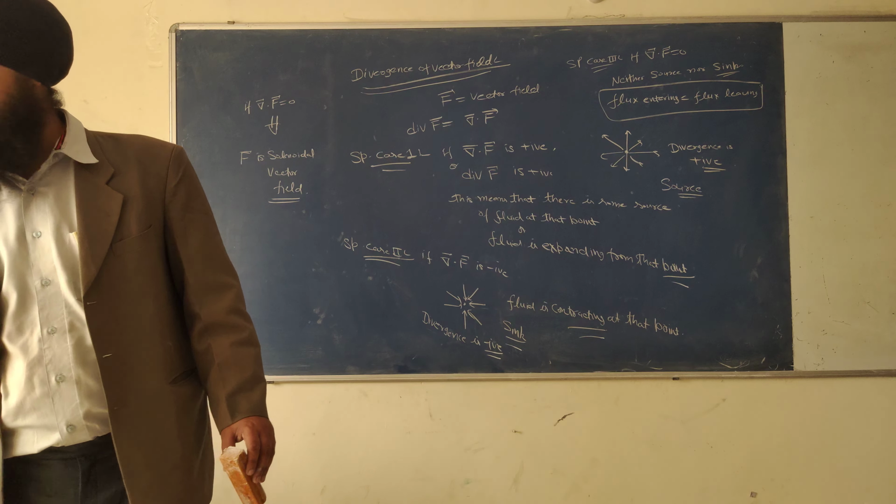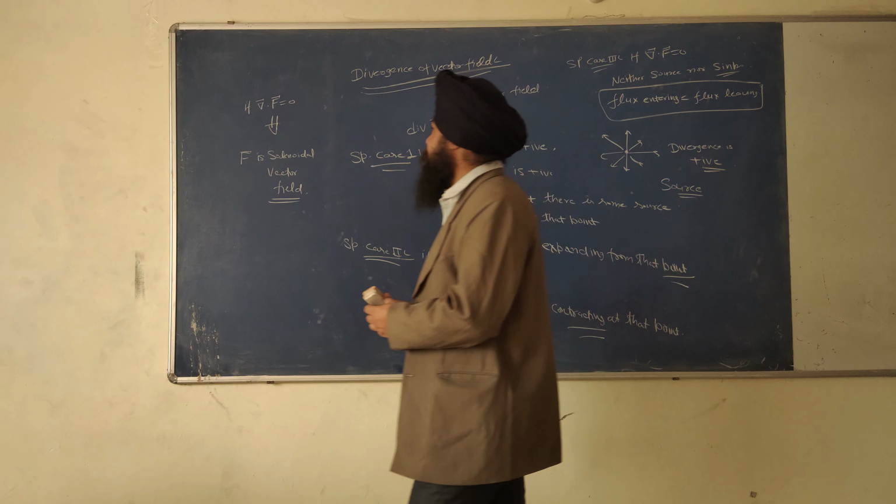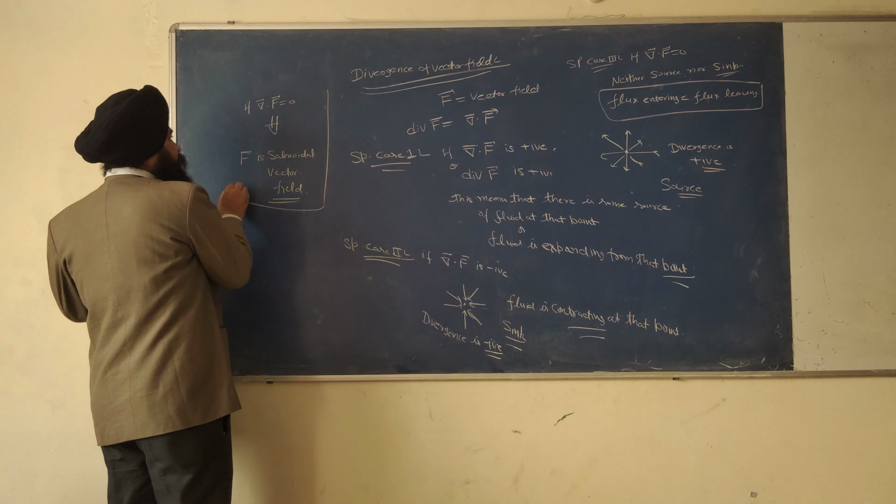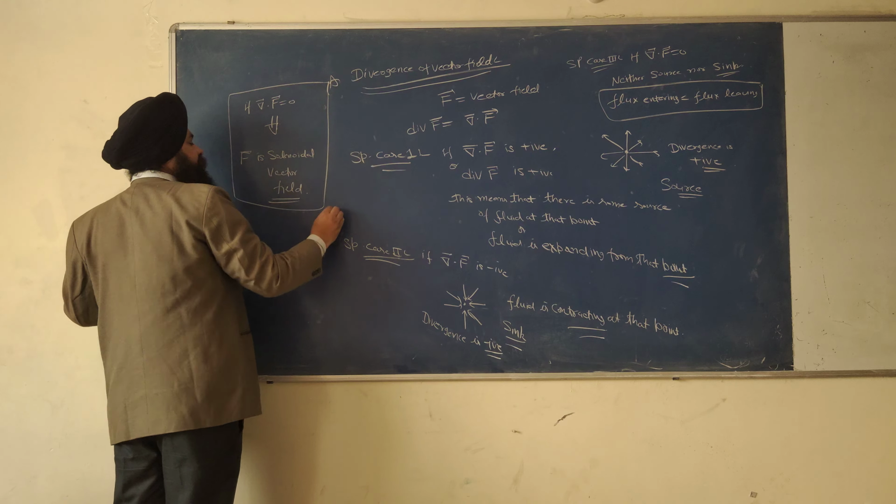Please write this. Solenoidal vector field. If del dot F is equal to 0, please also write in the box, then this F vector is a solenoidal vector field.